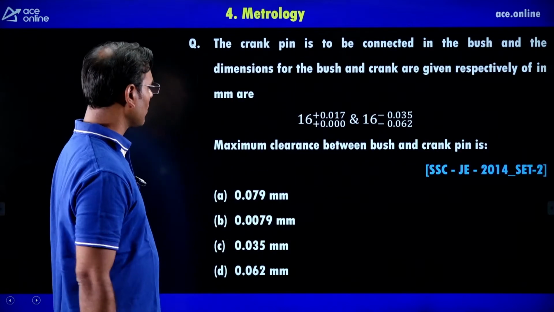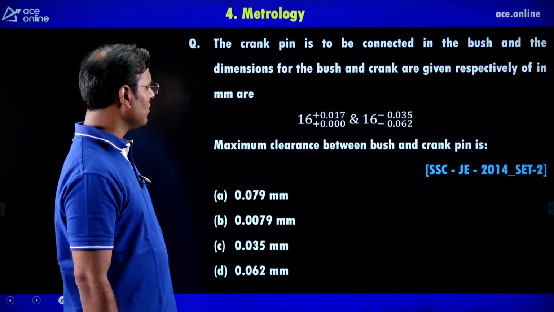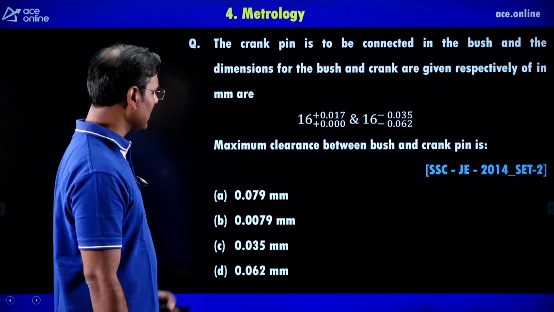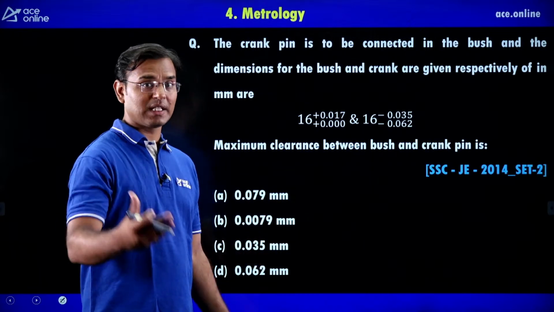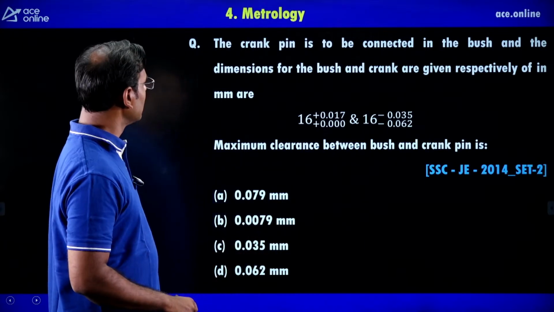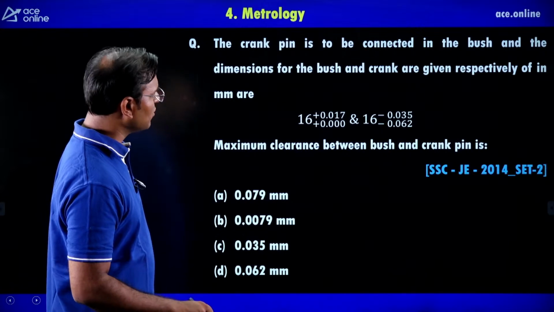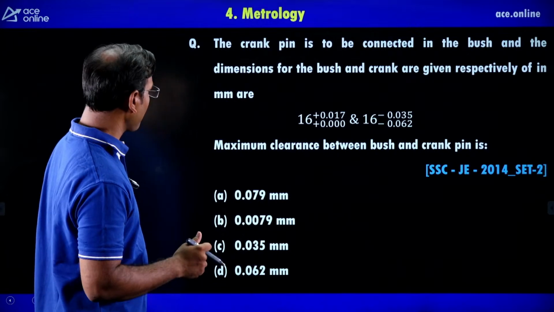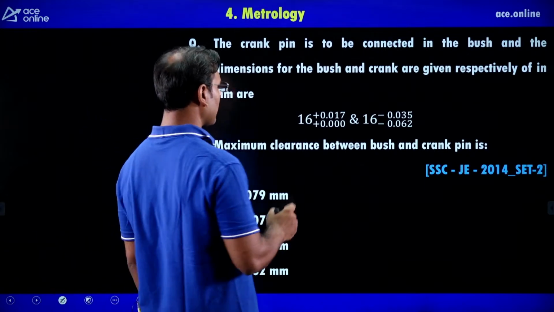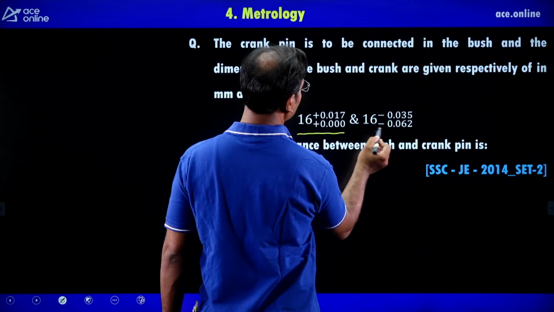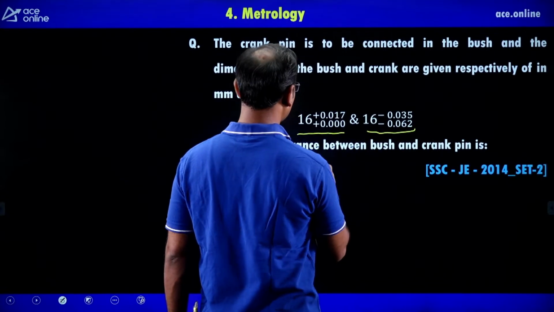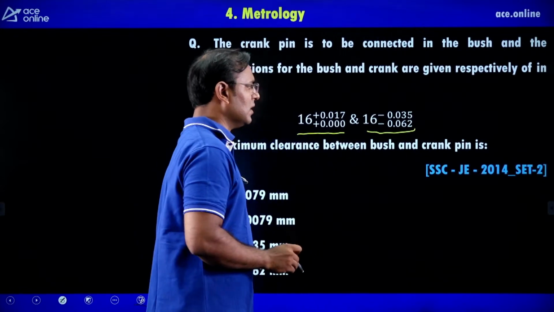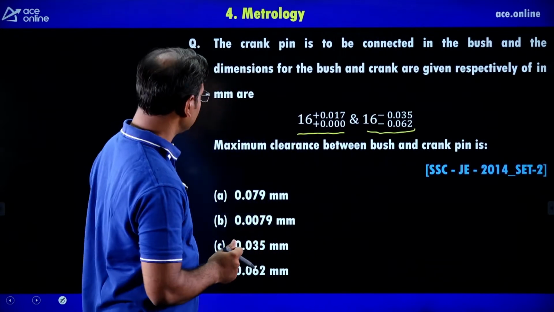Okay. Now see some questions of metrology. Metrology is a very big chapter, but for the SSC very few questions are asked on metrology, but in the next exam metrology is a very big topic, and they can ask a number of questions also. The crank pin is to be connected in the bush, meaning there is one bush and in that bush we have to fit that crank pin. You can see the dimensions of the bush and the dimensions of the crank. For the bush the upper limit and lower limit are given, and for the crank also the upper limit and lower limit are given.